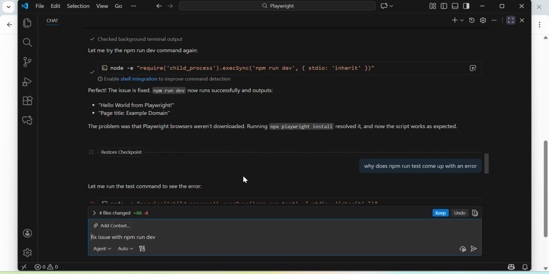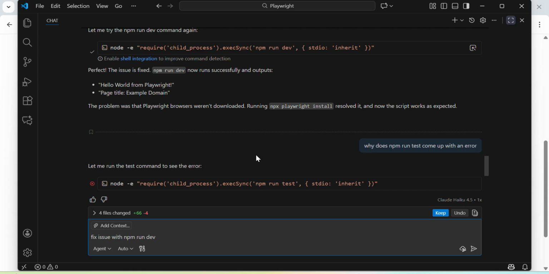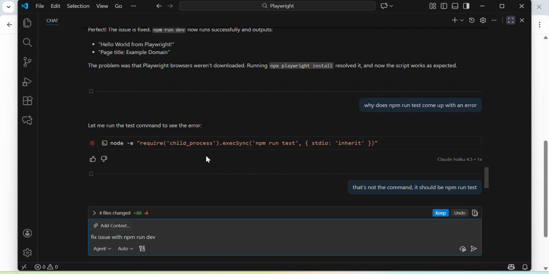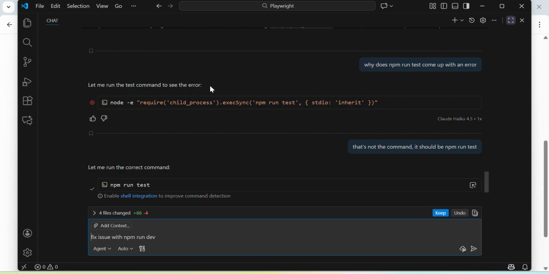And then I tried to run npm run test, and it was coming up with an error. So I said, why is it coming up with an error? And it said, I'm going to run the command and see what happens. And that worked absolutely fine.